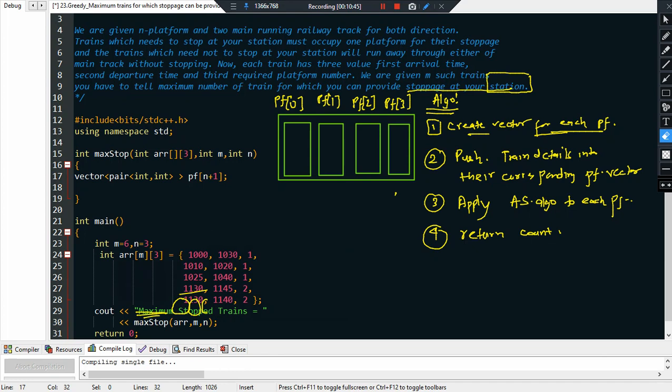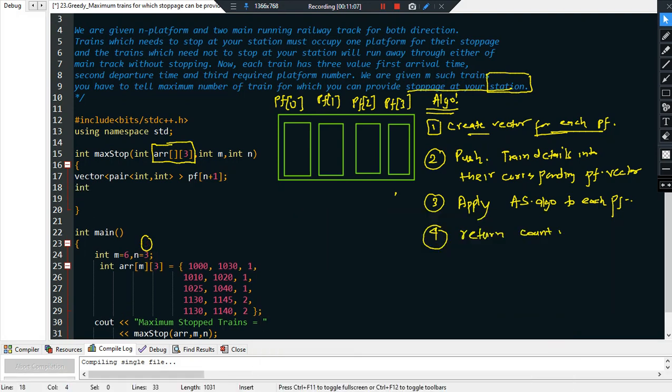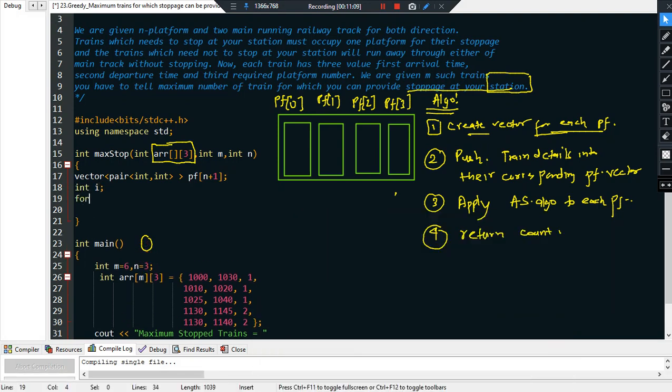Now see. So we basically declared a vector of pf n plus 1. Basically, if n is the number of platforms, so 3, I'll be creating 4 such vectors, right? Indexing starts from 0, 1, 2, and 3. Now see what happens. Now I will basically traverse my entire array that I have received, ARR. Let's see how I will traverse. So basically I'll be using a variable i, and I'll say for i is equal to 0, i less than what? The number of trains. What is the number of trains? The number of trains is m, i plus plus.